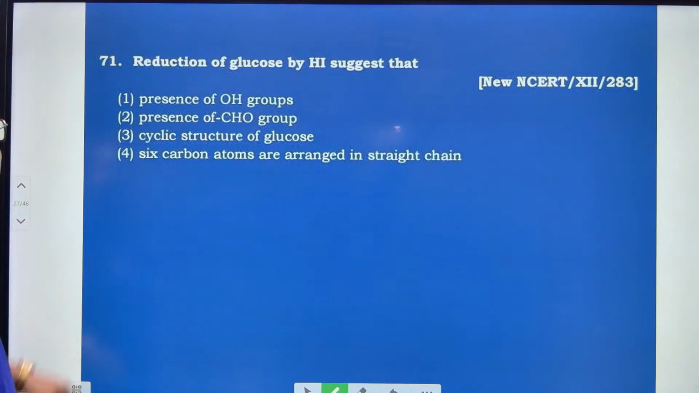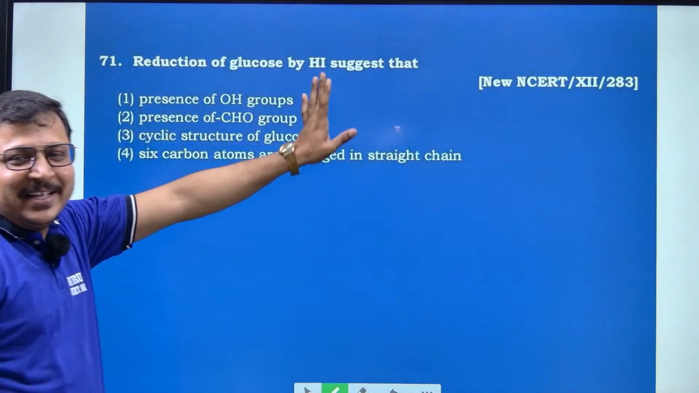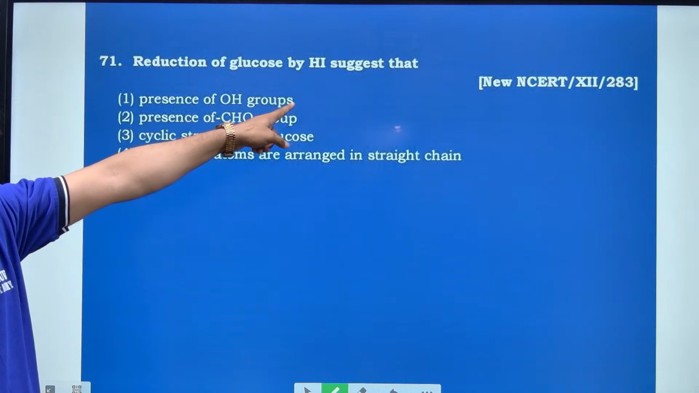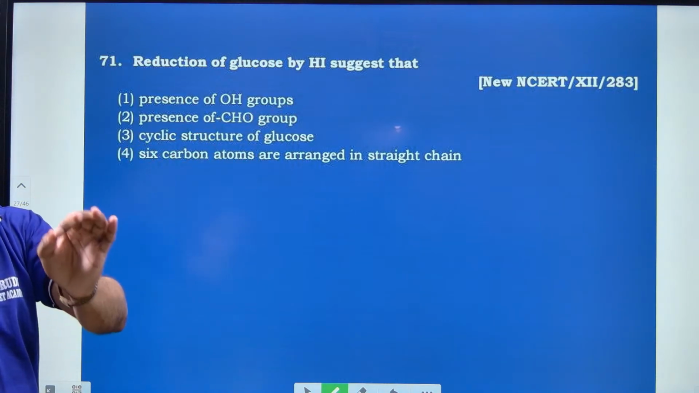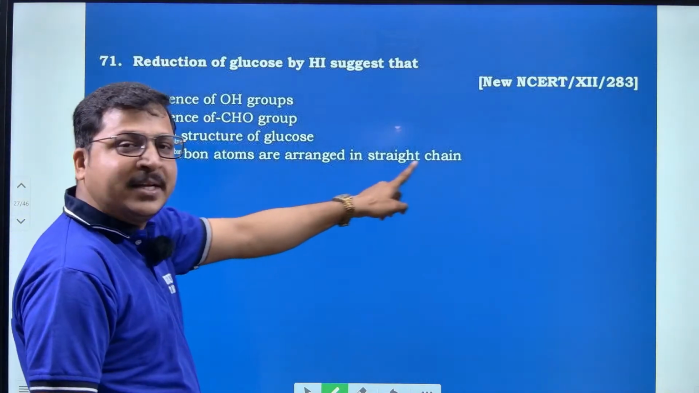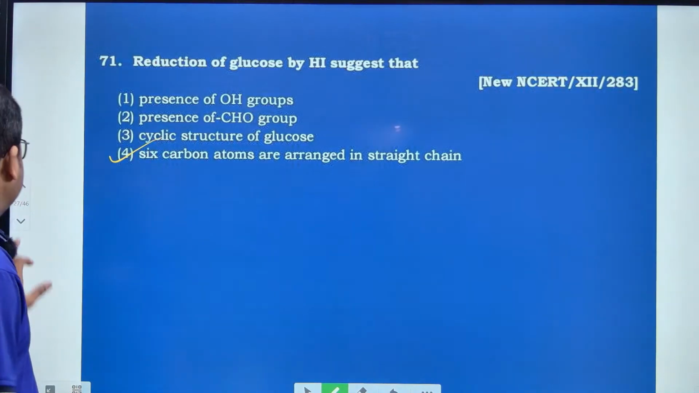And now, reduction of glucose by HI. If you reduce glucose with the help of hydrogen iodide, it gives a long chain hydrocarbon, that is six carbon atoms arranged in a straight line, that is option number 4. There is nothing else in the reaction.